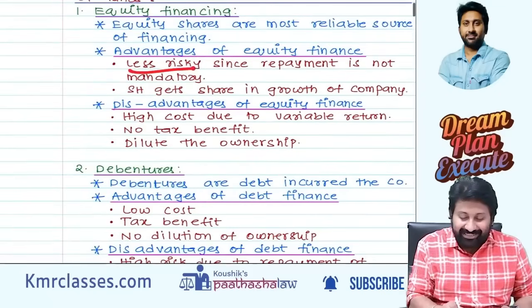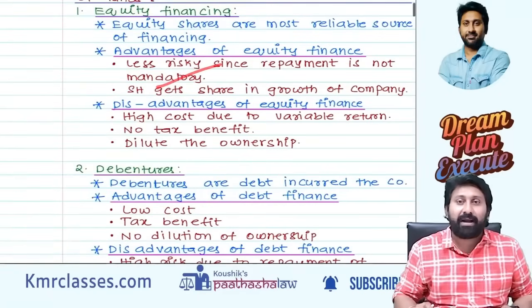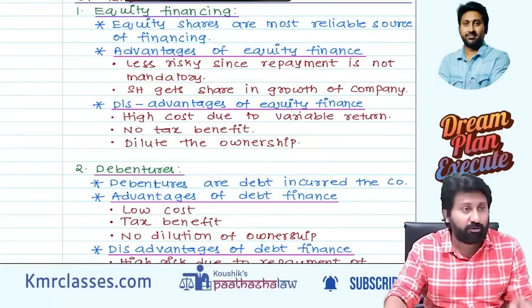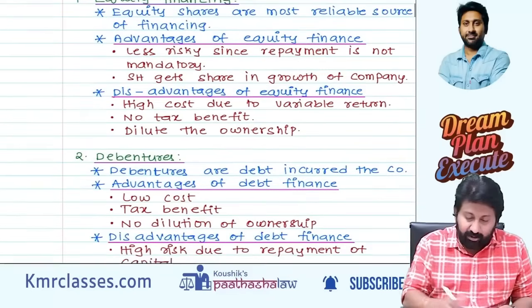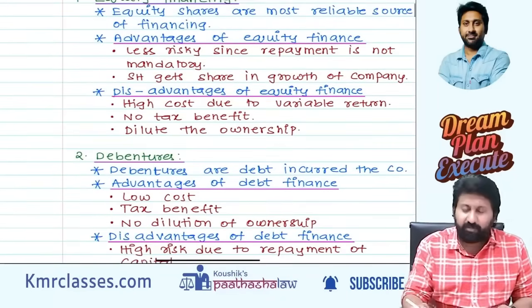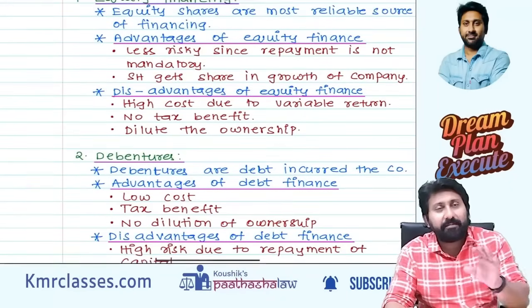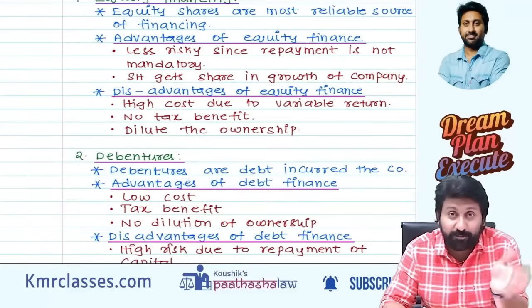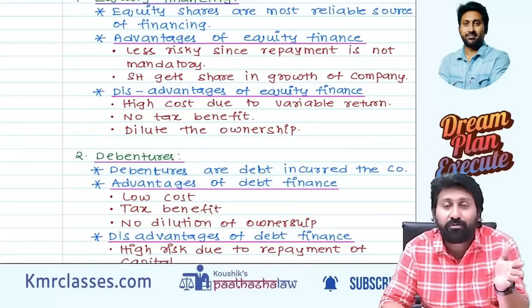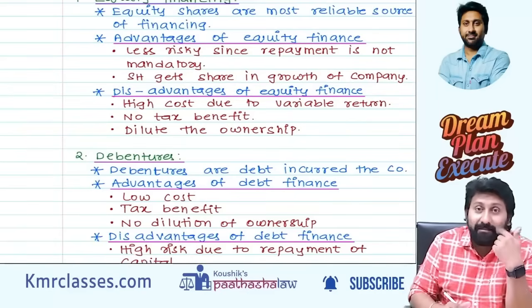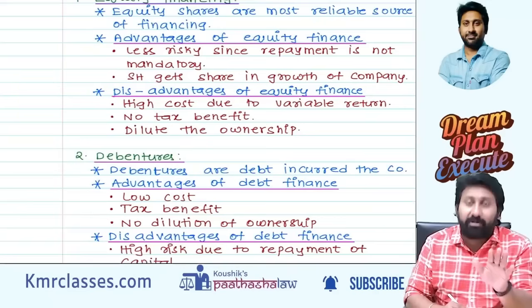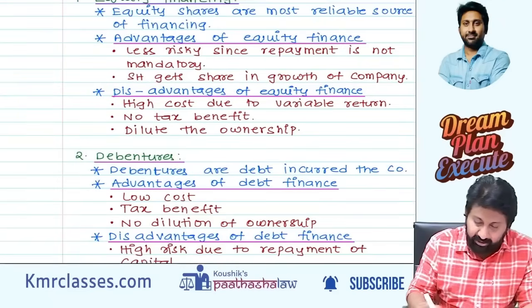Advantages. Less risky since repayment is not mandatory. Debentures, if you raise, after 10 years you have to repay. So next one, less risky since the repayment is not mandatory. What do you mean by that? Unlike a debenture or a preference share, I need not repay them after 5 years or 10 years. Buyback is optional. If the board wants, they will do it, or else they need not. So repayment is not mandatory. That's why the company has no finance burden because of equity. Okay, that's number one.